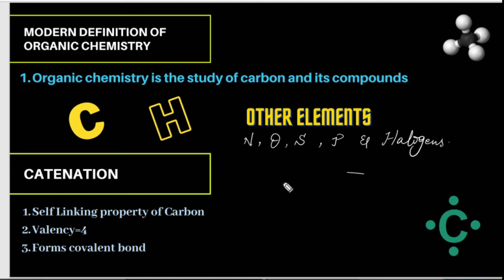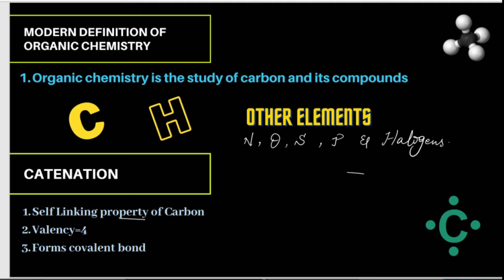The most interesting thing is carbon has a property called catenation. Catenation is nothing but the self-linking property of carbon. The valency of carbon is 4 and it has a tetravalent geometry. To satisfy the valency, carbon forms covalent bonds by sharing of electrons with other atoms. Therefore, organic molecules are also called covalent compounds.